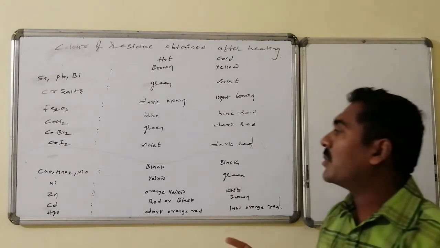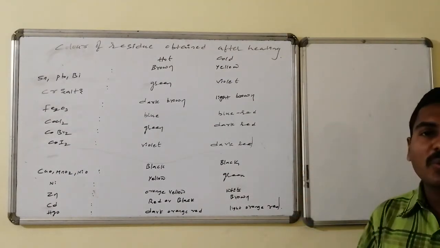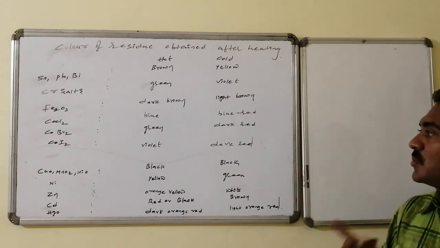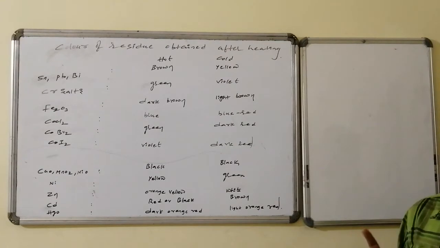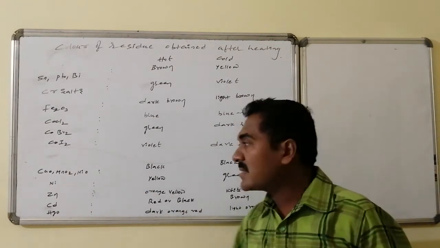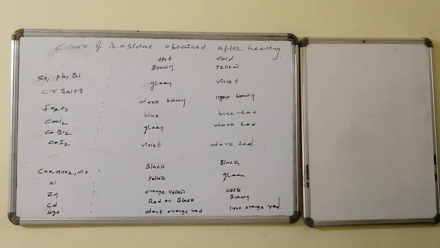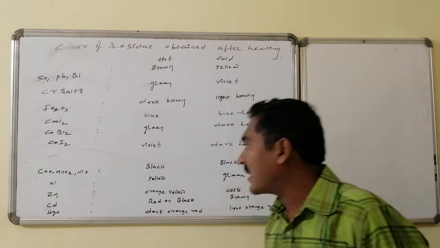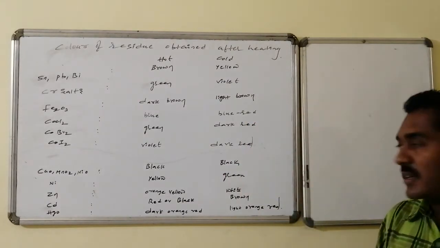Cobalt chloride, cobalt bromide, cobalt iodide show the corresponding hot colors blue, green, violet, changing to blue, red, dark red, as well as once again dark red for cobalt iodide under cold conditions. Copper oxide, manganese oxide, nickel oxide show black color, and under cold conditions also the same black color. Similarly, a nickel compound shows yellow color, whereas under cold conditions it shows green color.